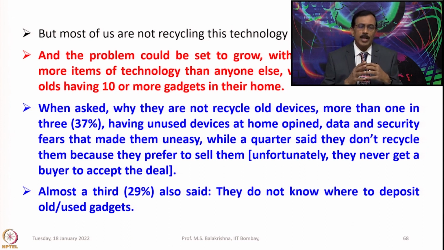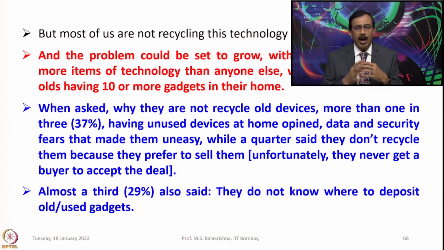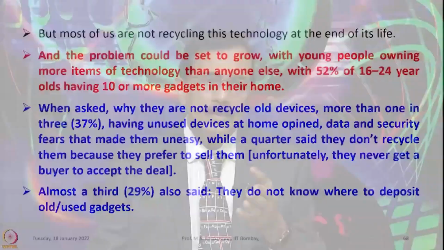Unfortunately, they never get a buyer to accept the deal that they are giving. So, almost a third, about 29%, also said they do not know where to deposit old used gadgets. Just these slides will tell you how many elements are involved in devising a smartphone that we use today.